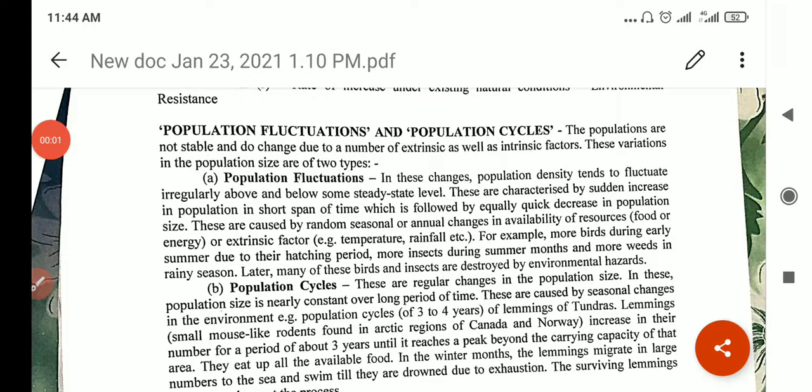Okay, so ecological populations, as I said, do not remain the same and they change with time. These changes are due to maybe internal factors or external factors. These changes are of two types: population fluctuation and population cycle. So in the first one, population fluctuation, population density tends to fluctuate irregularly above and below some steady